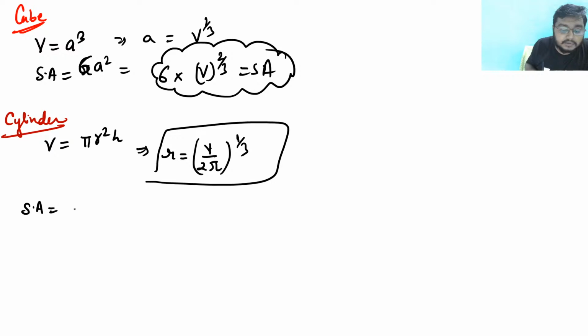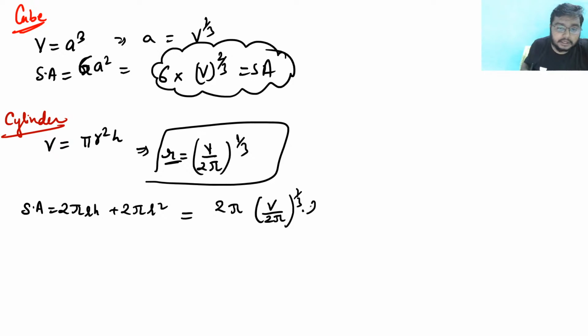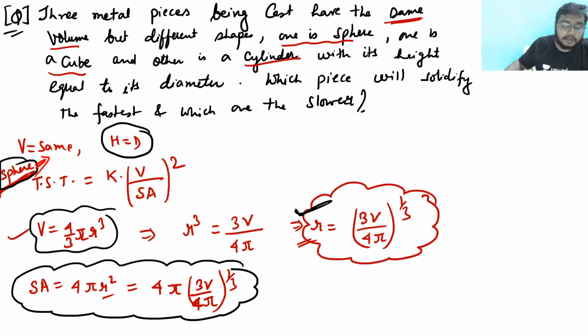Surface area would be 2 pi r h plus 2 pi r square. So just replace the r with these terms here. So 2 pi r would be (V by 2 pi) to the power 1 by 3 into h, and h is the same thing. So let's just replace these things. After replacing, you will be getting these terms, right? After that you just take the ratios and then you will be getting the answer. So this is one way to solve the problem.